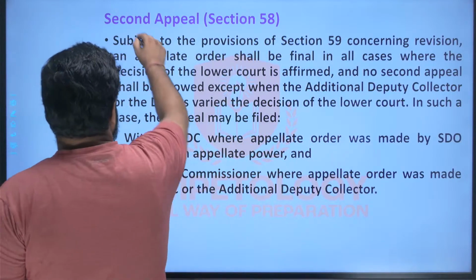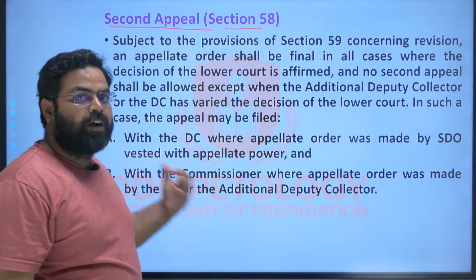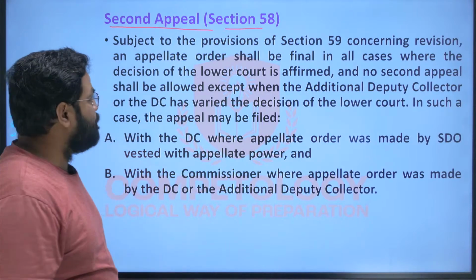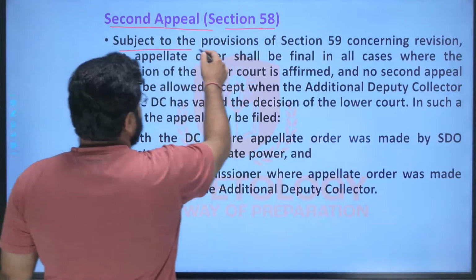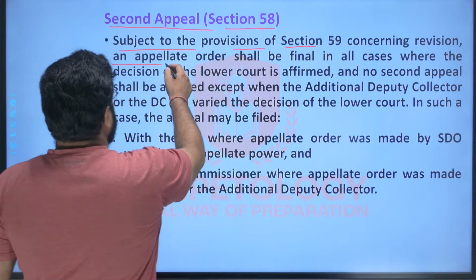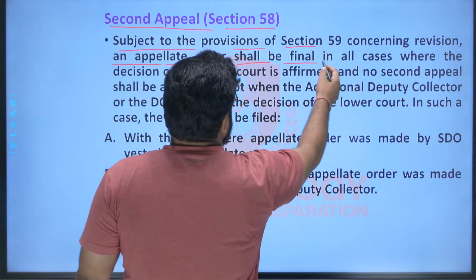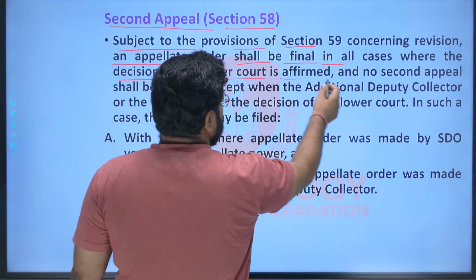Now the second appeal. This was the process of the first appeal. Where does the second appeal lie? That is given under section 58. So subject to the provisions of section 59 concerning revision, an appellate order shall be final in all the cases where the decision of the lower court is affirmed.